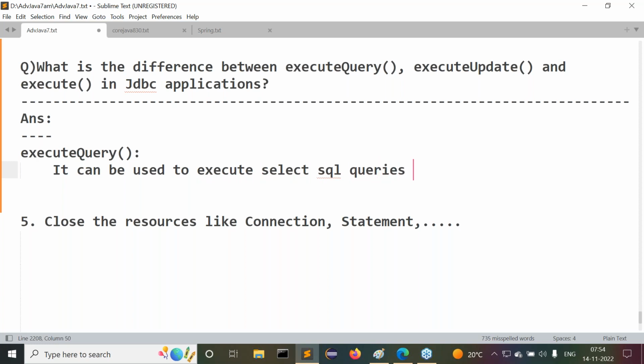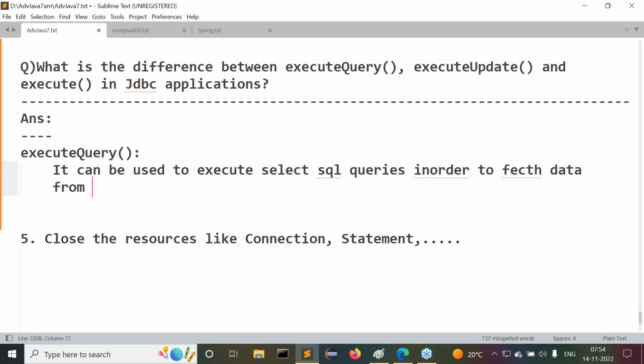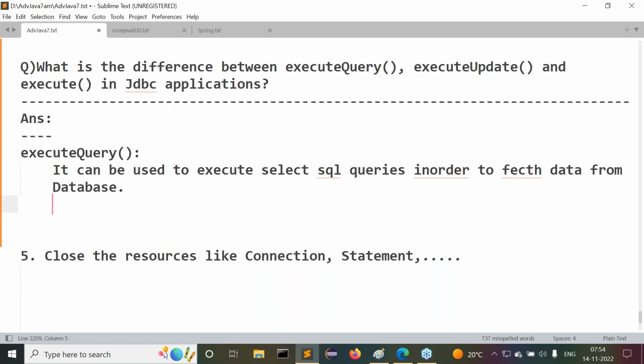Which SQL queries? Select SQL queries, in order to fetch data from the database. But people may get some confusion here. In order to fetch, in the sense of read or retrieve data from databases.